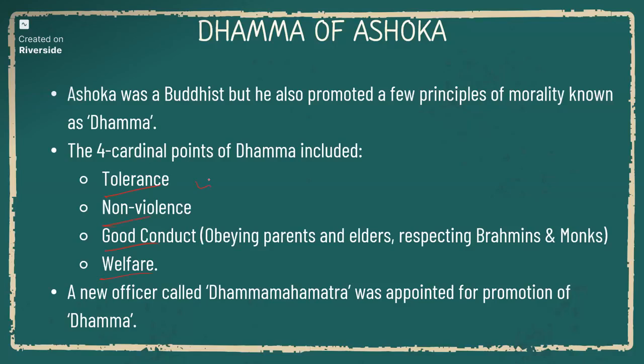Tolerance, you should always have tolerance and non-violence. As I said, he practiced non-violence, but to some extent he did not follow his own Dhamma. We can say like that. A new officer called Dhamma Mahamatra was appointed for the promotion of these four cardinal points. So he asked all the youngsters to obey parents and elders. If they are not doing that, again he would be giving extreme punishments to the people.